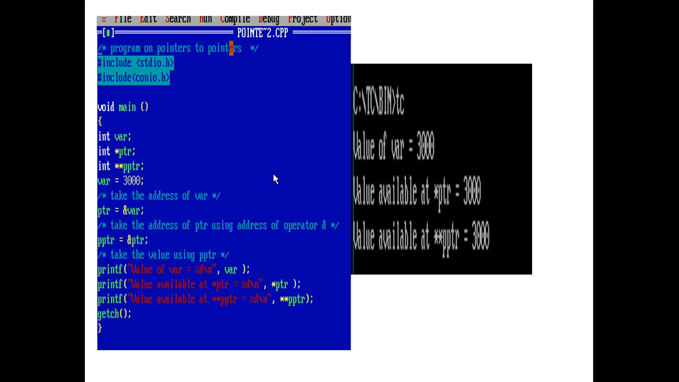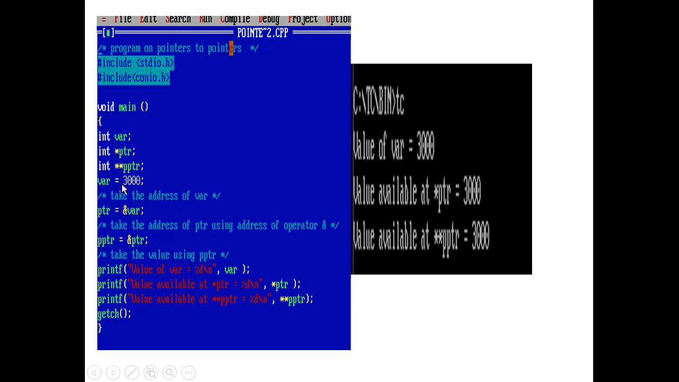Next, let's understand the concept of pointer to pointer with the help of a program. Here I have written a small program on pointer to pointers. I have included the basic header files, standard library files, and written a main method of void type. Here I have taken three different types of variables. First one is a variable of integer type. Next one is a pointer variable of integer type. Next one, with an additional asterisk symbol, represents the pointer to pointer variable of integer type. These are the three different variables of integer type I have taken here.